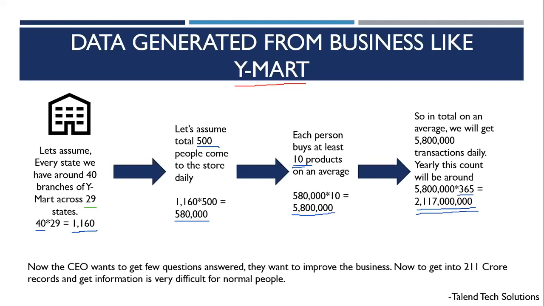If I go for a higher number, let's say around 1,000 people coming in, then this number is going to be a bit more huge. This number of records, you actually cannot keep in an Excel or a notepad. It becomes very difficult to maintain. And you want to store this data so that in future you can use it for information, like which products, which people are buying together, and get some insights out of it. These things make us put the data into a data warehouse or a database structure. I'll explain all of that.